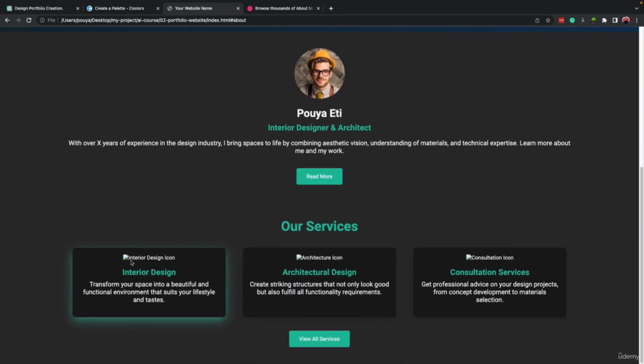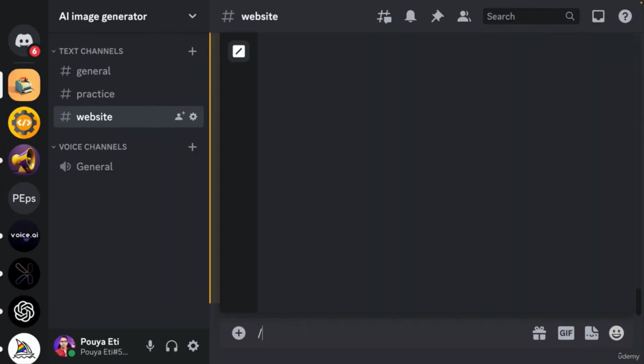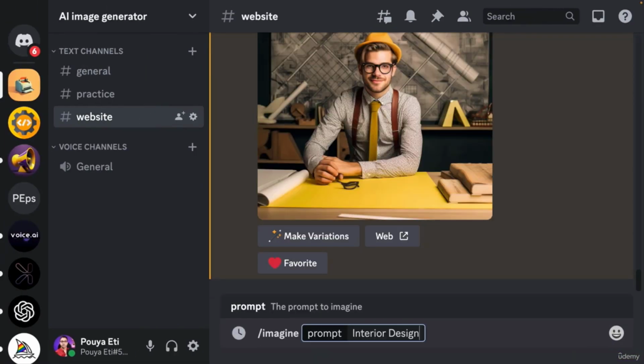For here, we require 3 images, one for interior design, one for architecture, and one for consultation, okay? So we can just select the title and go to Midjourney. Write down imagine, interior design, and we can add more explanation like modern.